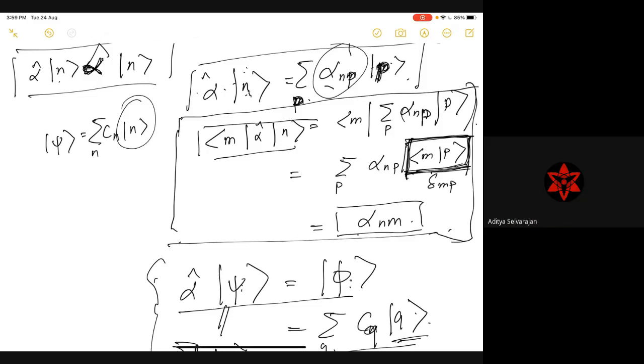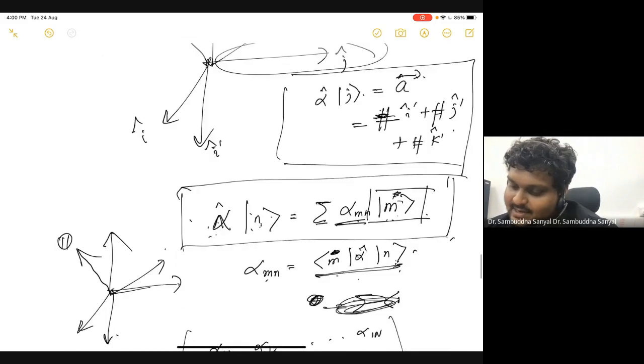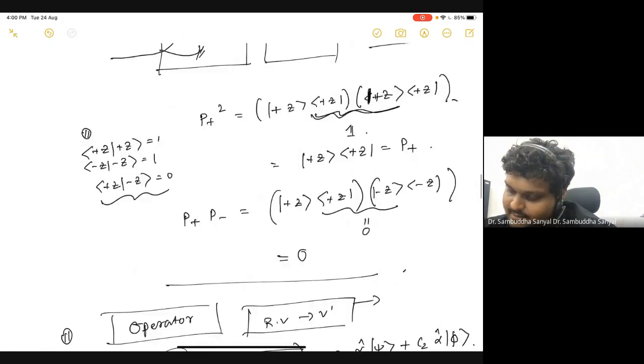Sir, can we say that adding the transformation applied to each basis vector will give the transformation applied to any vector? Yeah, that is correct. Because this is the statement I originally said.